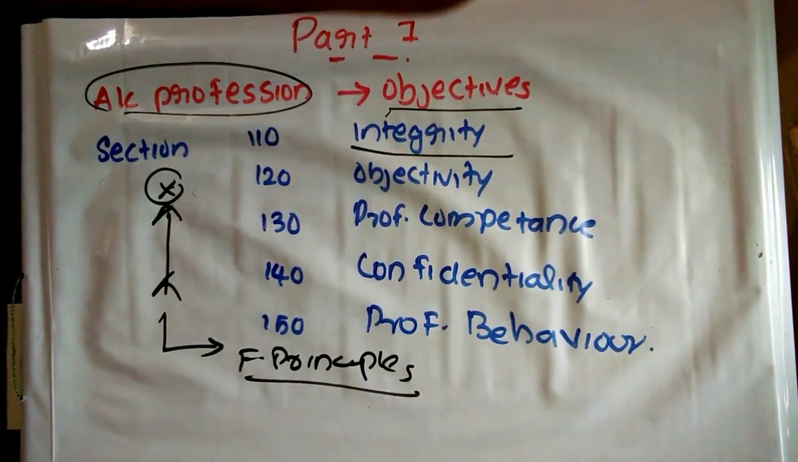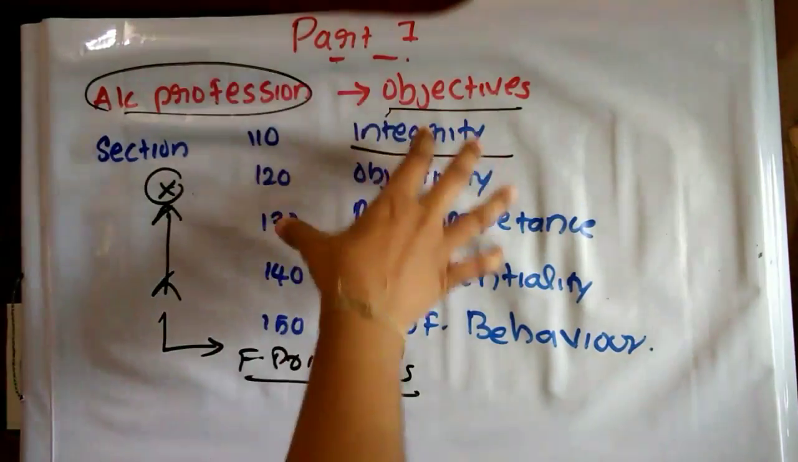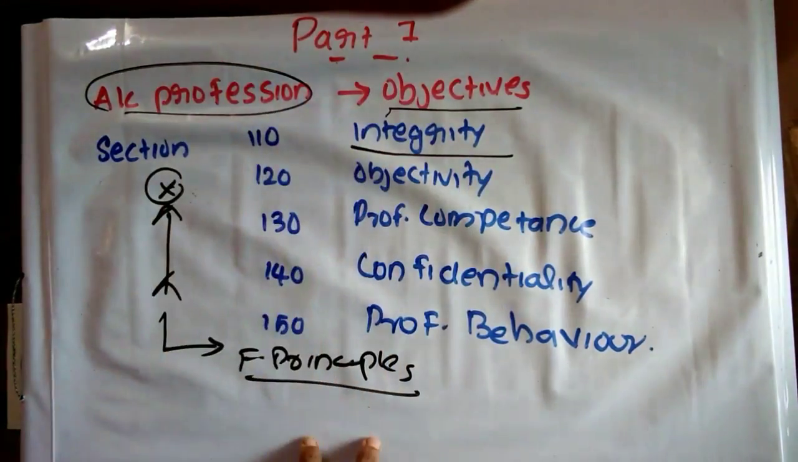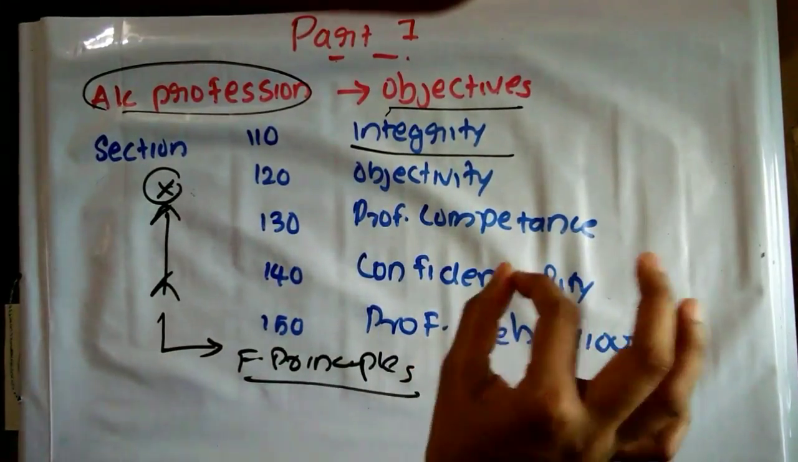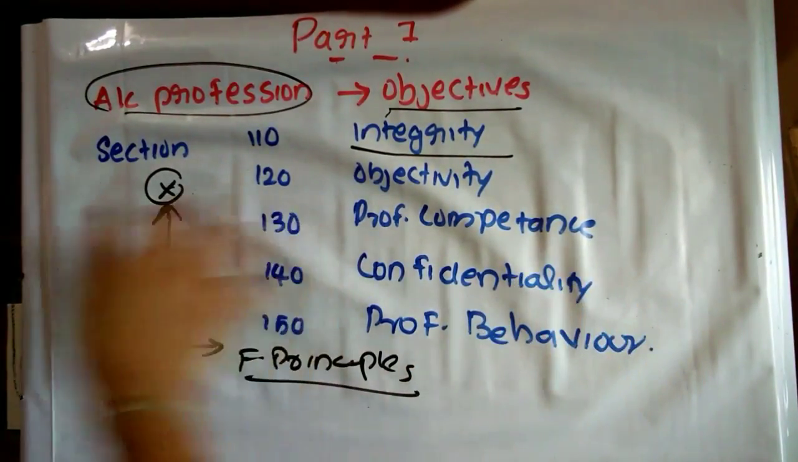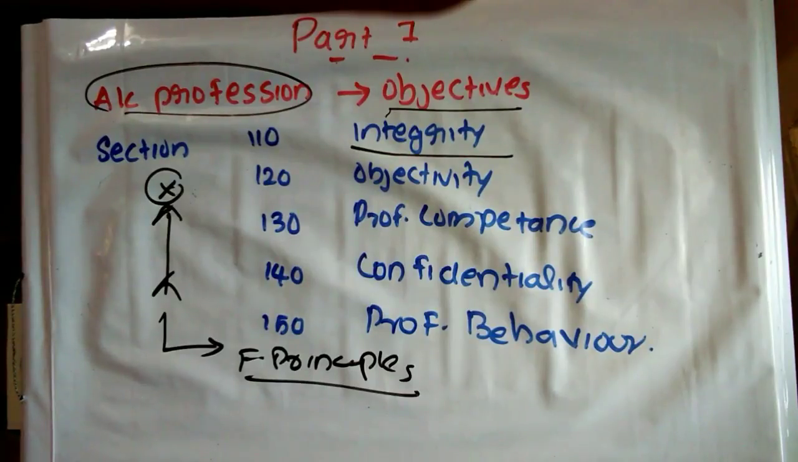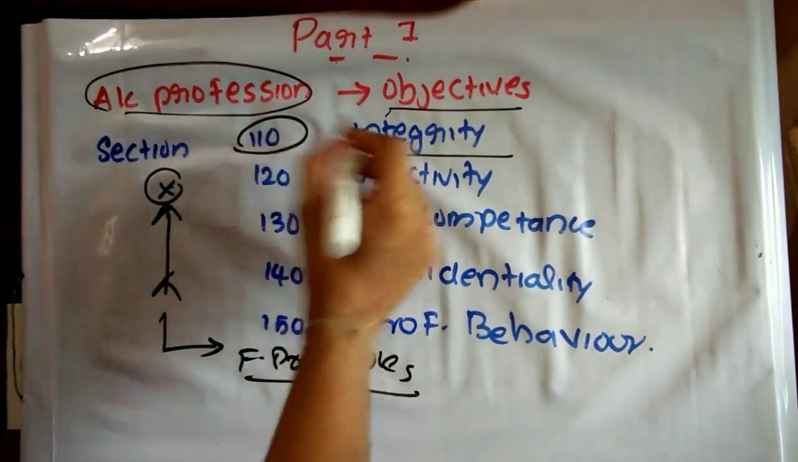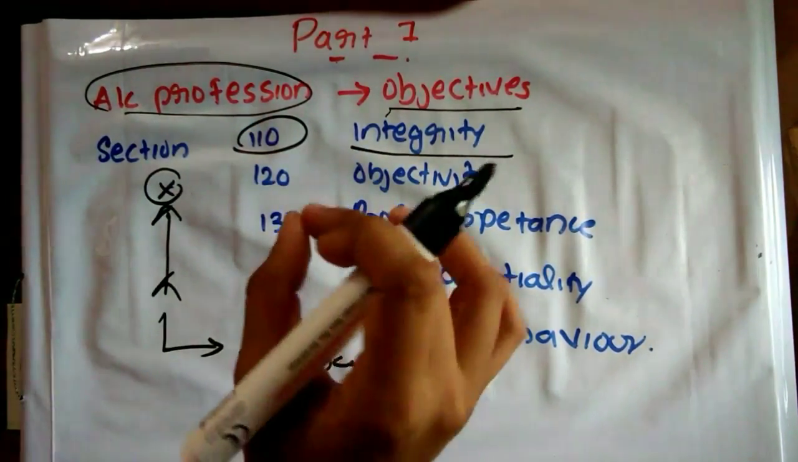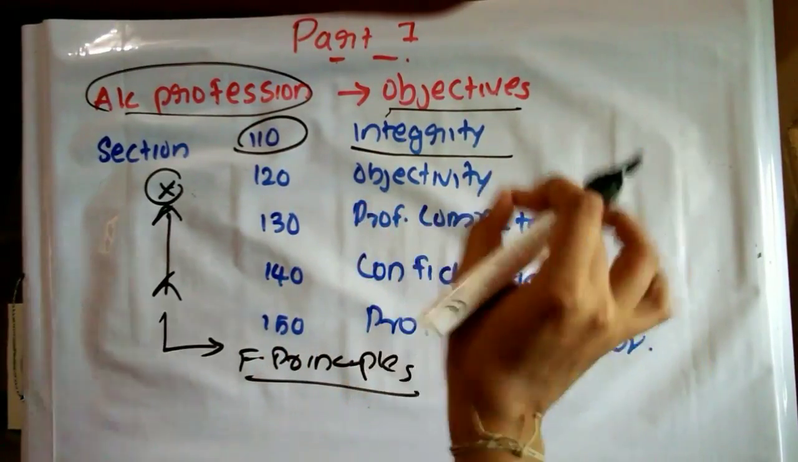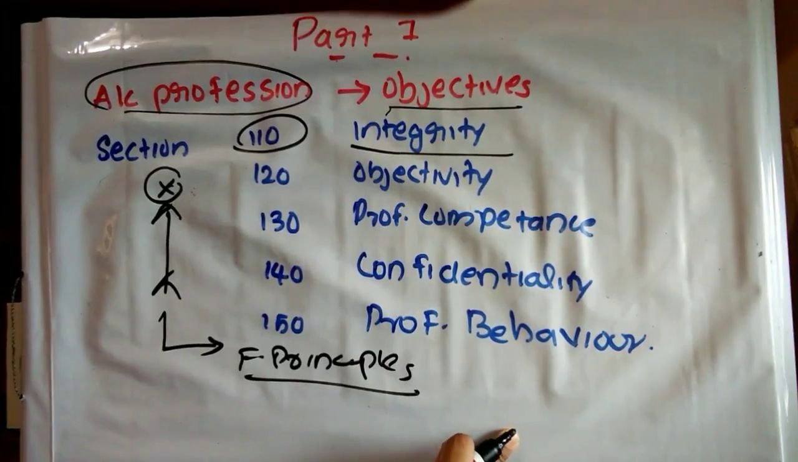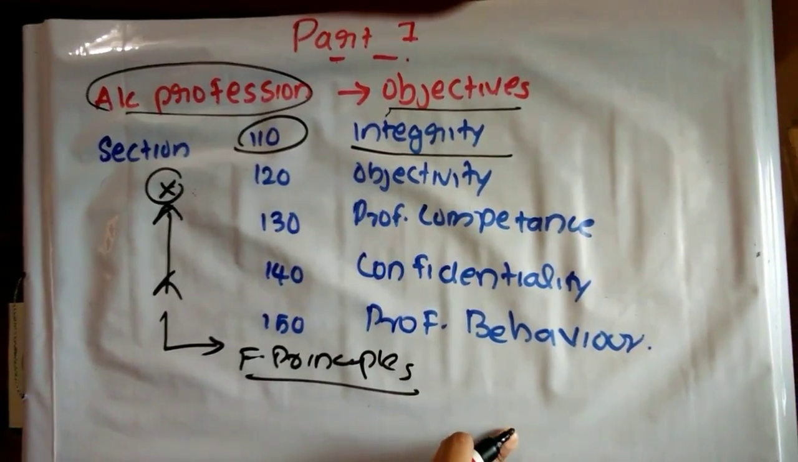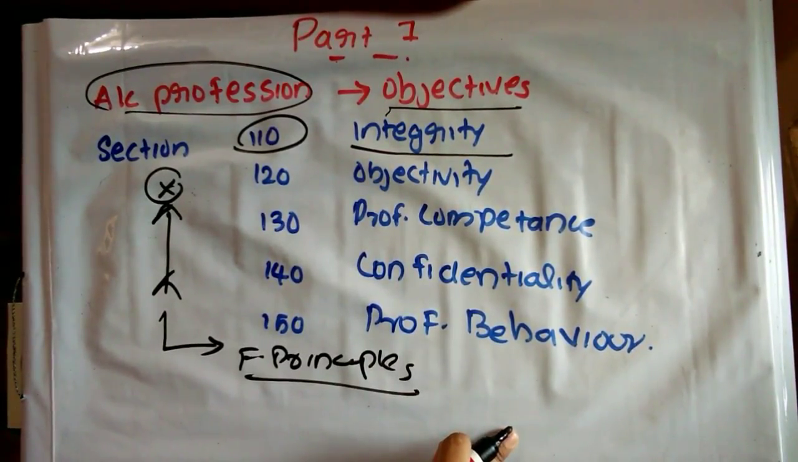Here we are explaining why integrity is to be followed by a professional accountant so as to ensure the objectives of the accounting profession. It is stating that integrity is fundamental, Section 110. Section 110 provides with respect to integrity that the fundamental principle of integrity imposes a responsibility on the professional accountant that he should be straightforward and honest while doing his professional or business function.